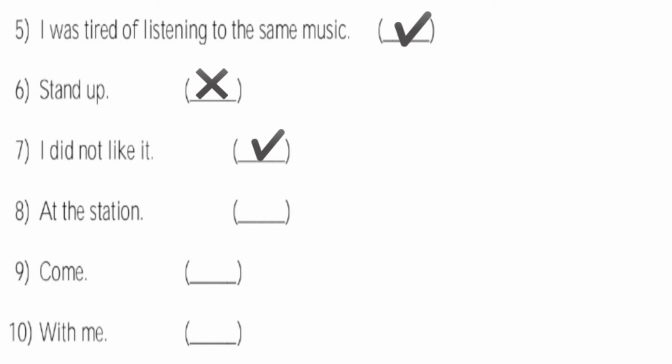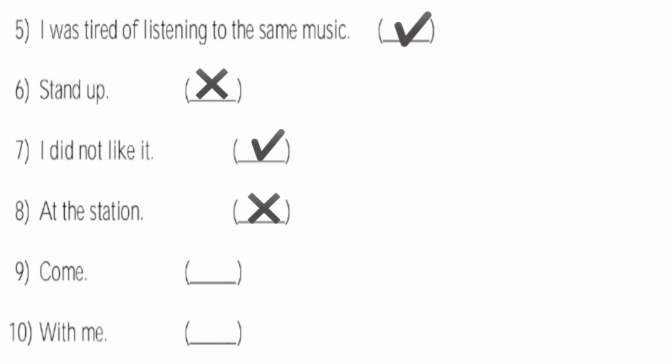Number 8. At the station. Does it have a subject? No. Does it begin with a capital letter? Yes. Does it have a verb? No. Does it end with a full stop? Yes. So this is a phrase. So we will put a cross.